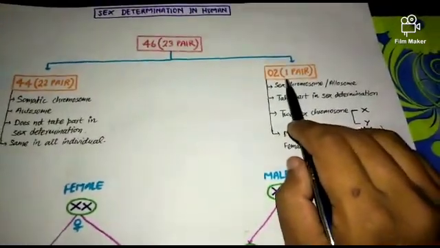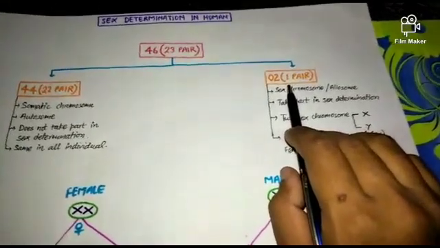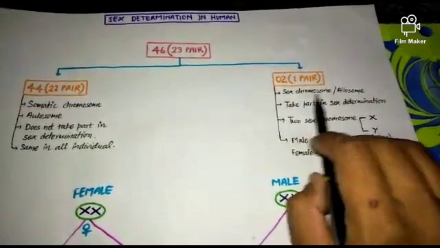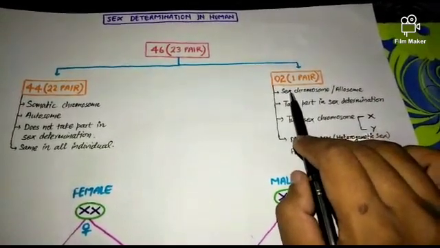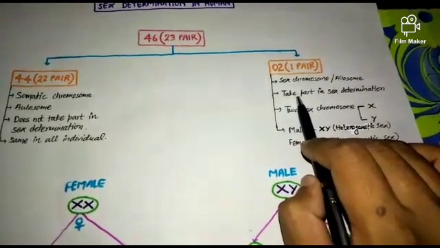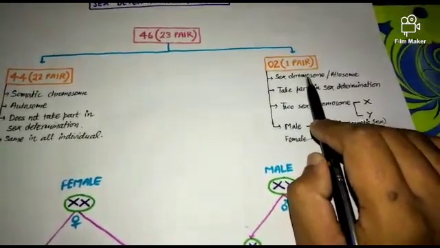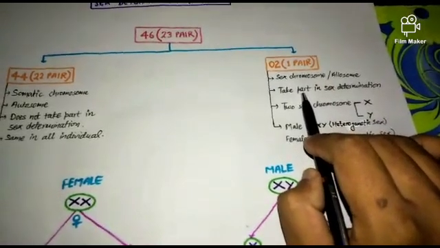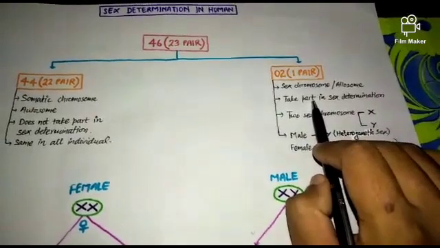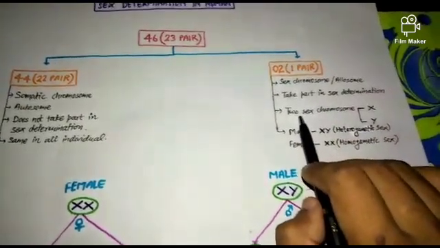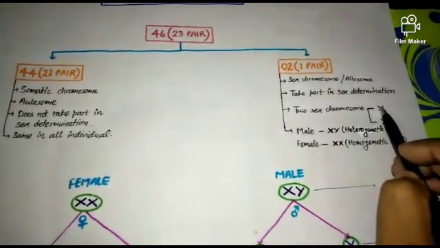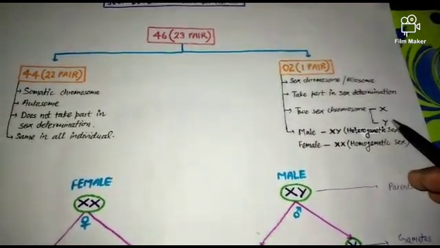Next is two chromosomes, that is, one pair of chromosomes. This is also known as the sex chromosomes or allosomes. This sex chromosome is generally considered for determining the sex of a child. The phenomenon of crossing over mainly occurs in this kind of sex chromosome. There are two sex chromosomes mainly present in human beings. The first one is the X chromosome and the second one is the Y chromosome.